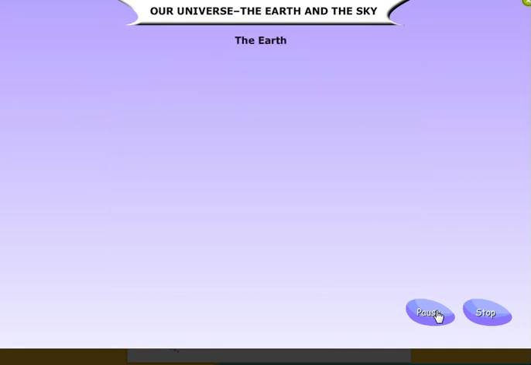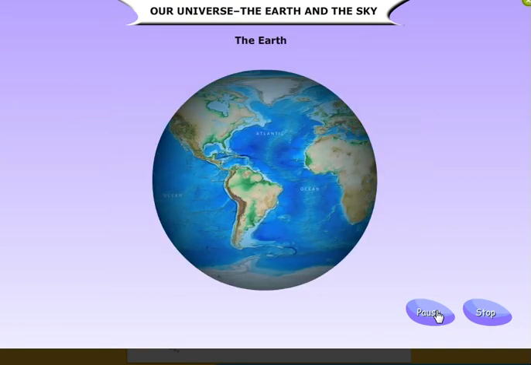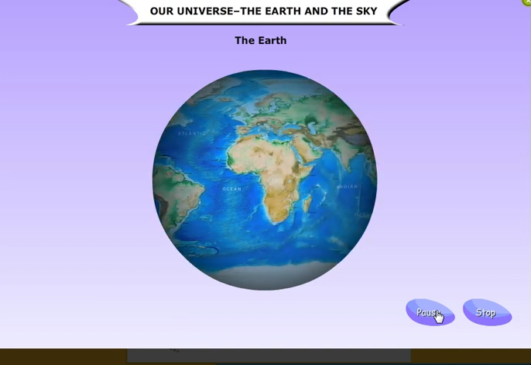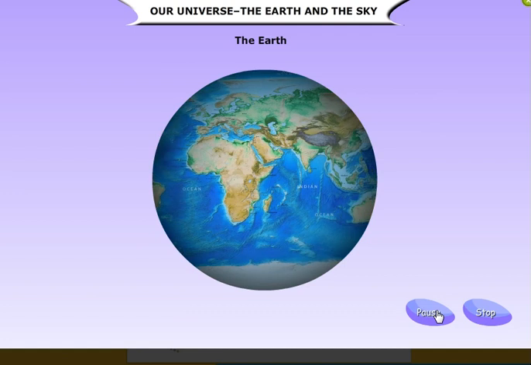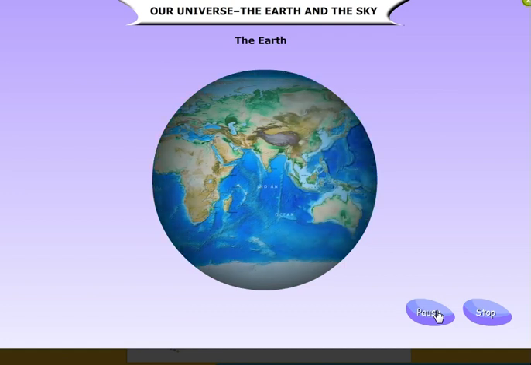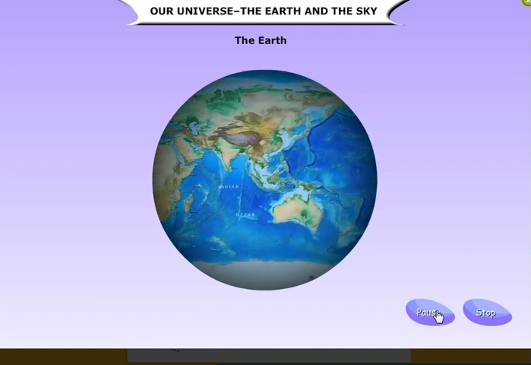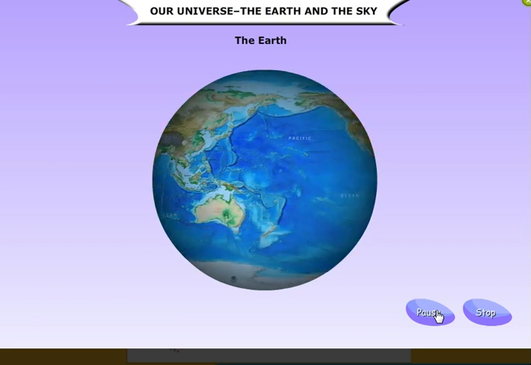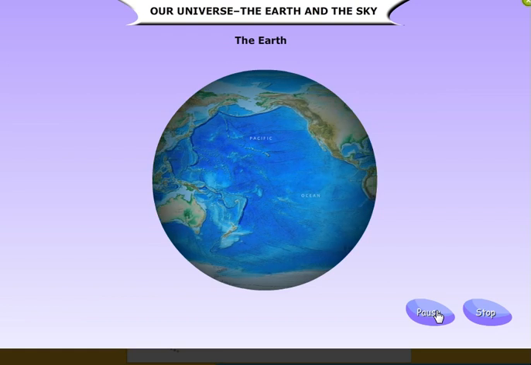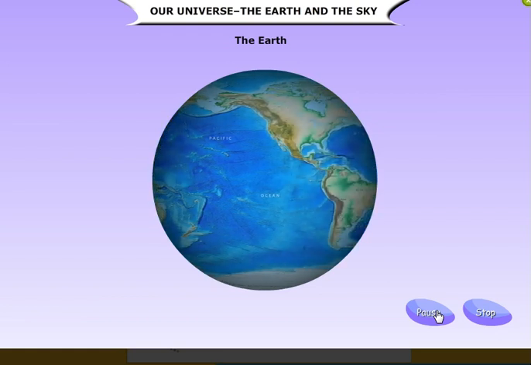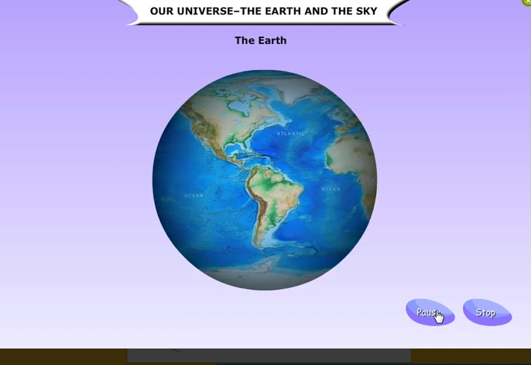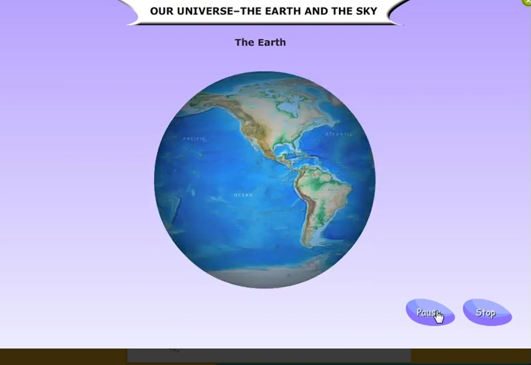Earth, the 3rd planet from the sun, is ideally located. It is about 150 million kilometers from the sun. The temperature is just right. If the earth was nearer the sun, it would get scorching hot. If it was farther away, it would be freezing. There would be no life without warmth of the sun. There is air and water also on earth. All make earth a unique planet. They make life possible on earth.